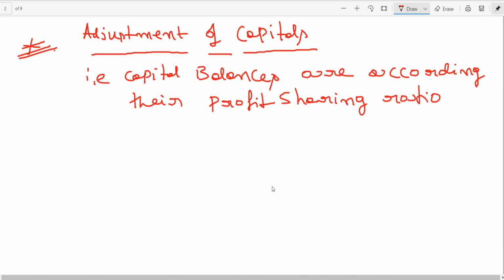Previously the capitals were not according to their profit sharing ratio. One partner may be having more, another partner less. The partner having more capital will be paid, and the partner having less capital should bring cash. That is what we are discussing in today's class. It's called adjustment of capitals. We have three methods here, three models. Model 1,